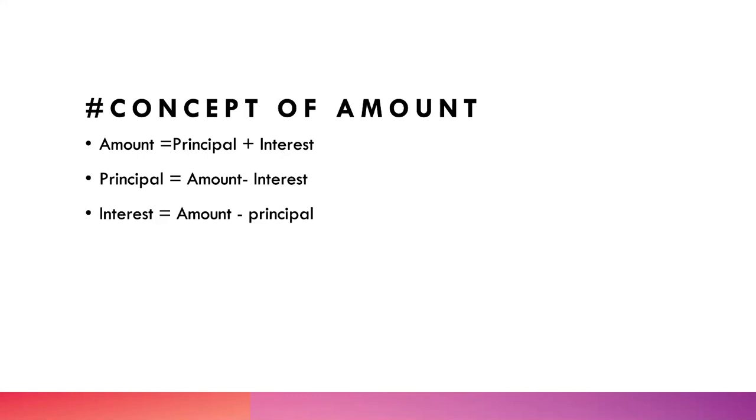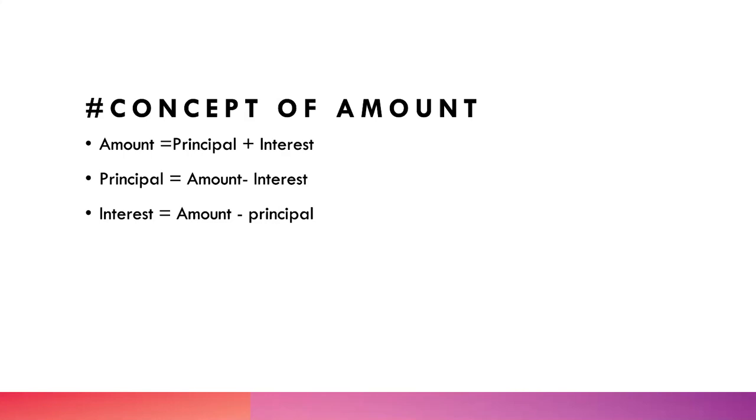Now let's talk about the 1,100 rupees. Obviously, that 1,100 was not the interest. It was the final amount he was given back by the bank. So the final amount which you pay back to the bank in loans and get from the bank in deposit is known as amount. So how will we calculate the amount?